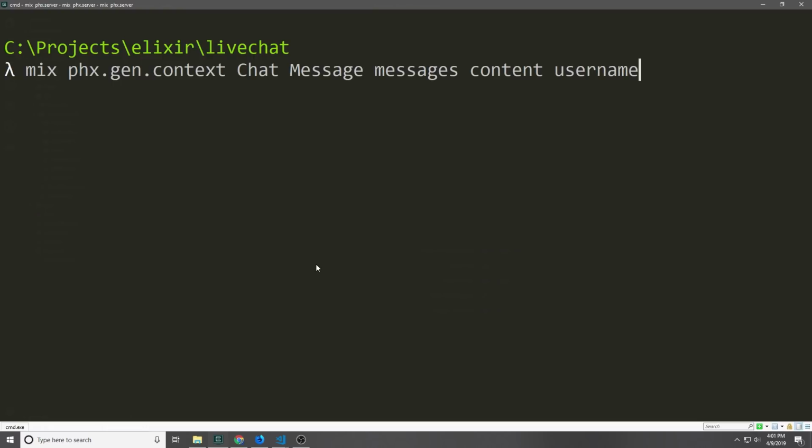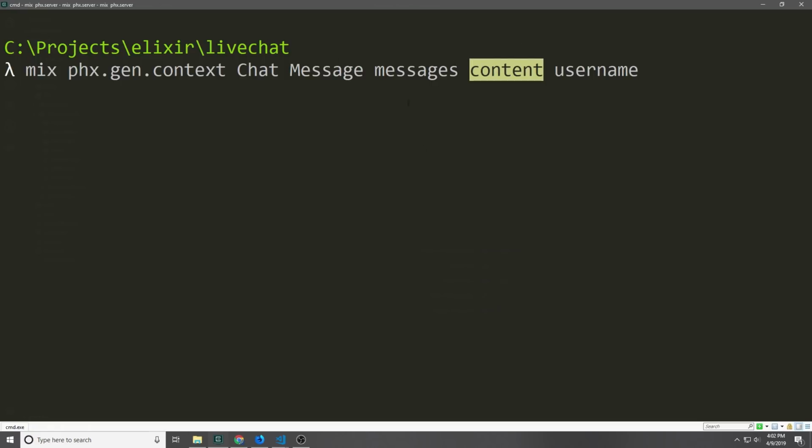Alright, so now let's start to work on our application. First, let's start by generating a context with a schema that will allow us to store the messages that a user sends in the chat room into our database. So we're going to use the Phoenix Gen context generator, and the context will be called chat, then the schema will be called message, and the actual table will be called messages because we'll have multiple messages.